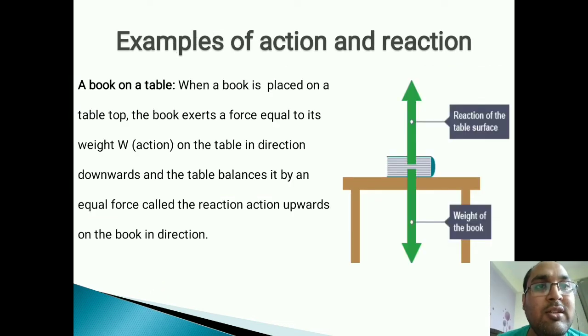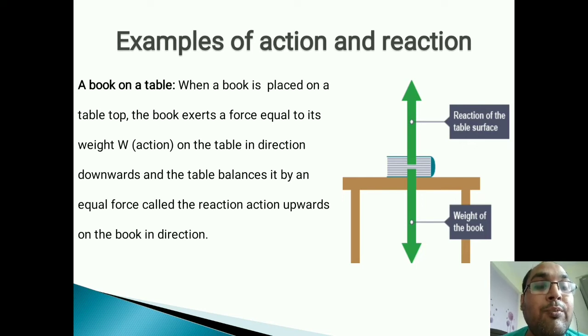Let us proceed to the examples. Book lying on the tabletop. The book's weight will be felt in a downward direction. The table will exert a force equal to the weight in the upward direction. Both are equal, so the book is said to be lying on the table, or we can say the force which is applied on the book is balanced.